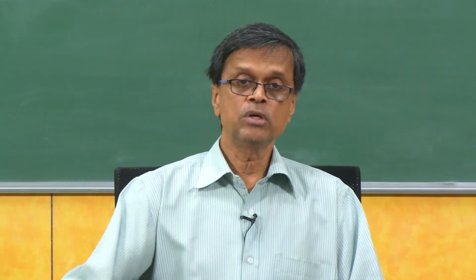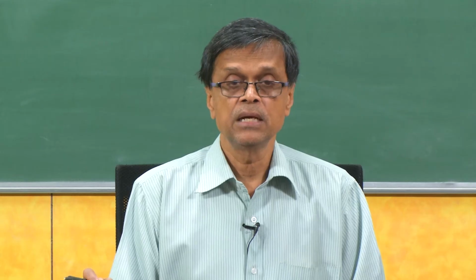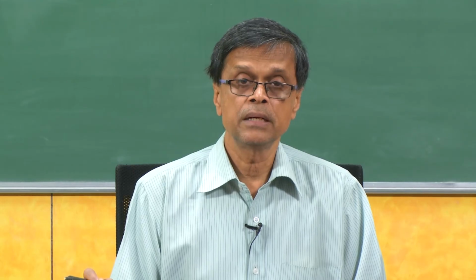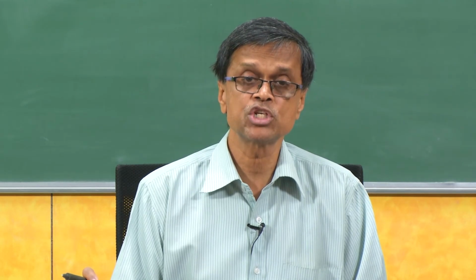Okay. So nowadays QSARs, QSPRs, QSTRs are very common. Some of the softwares I showed you, there are many software which have this QSPR, QSTR inbuilt in them for predicting properties like solubility, log P, and then toxicity values, different types of toxicity values given the structure.